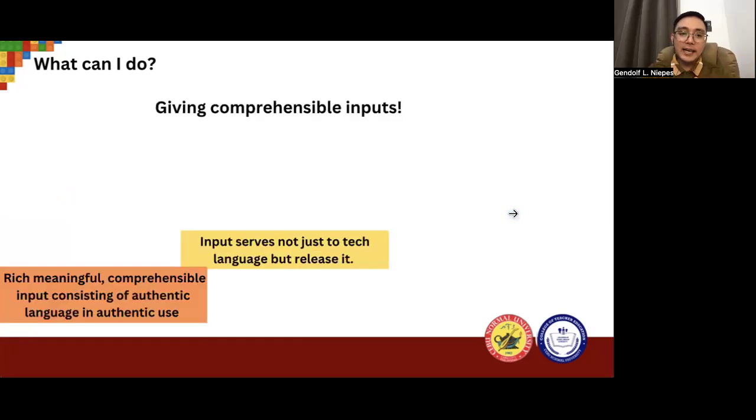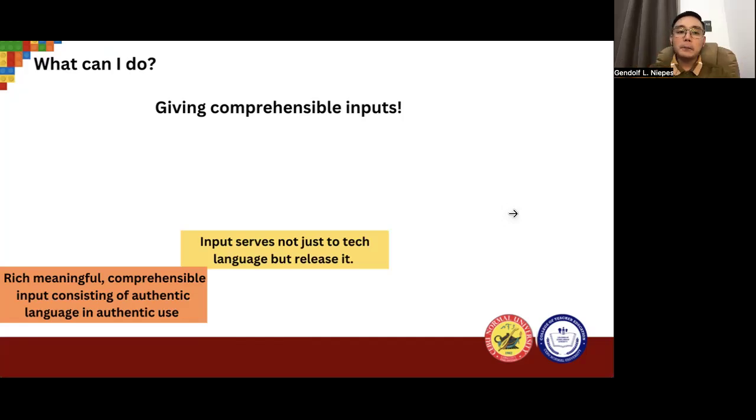Next one is that instructional materials can also give comprehensible input. Now, going back to the idea of Dr. Stephen Krashen, one of his hypotheses is what we call comprehensible input. And in comprehensible input, it says that when we teach our students, it should be at least i plus one to their existing or initial level.